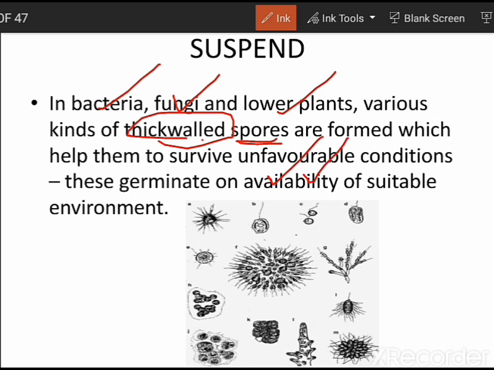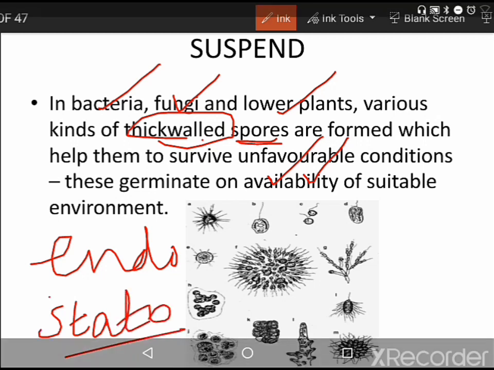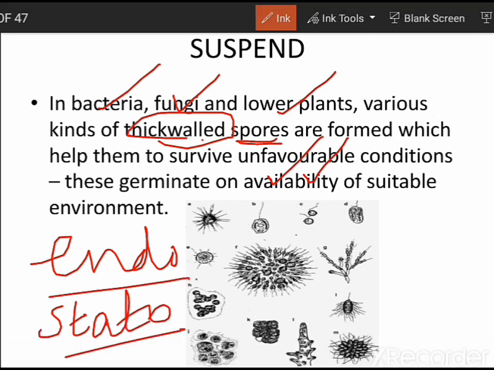Examples for these spores include the endospores, and also we have the zoospores. These will not germinate in the unfavorable conditions, whereas when the temperature and other necessary factors become favorable, then they will germinate. So this is what is happening in the case of suspension in the lower organisms such as bacteria, fungi and lower plants.